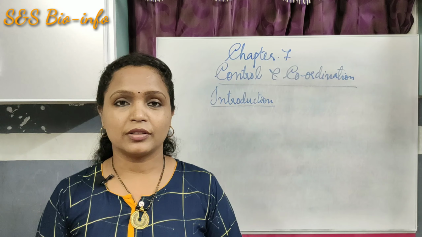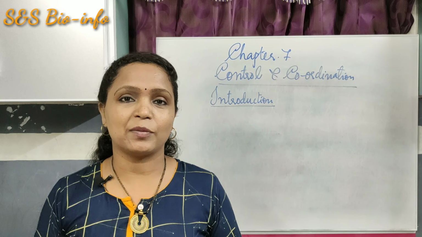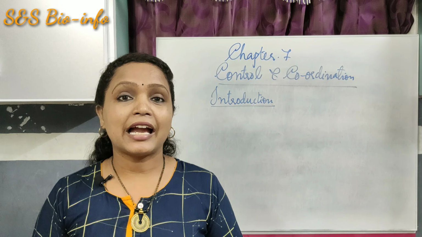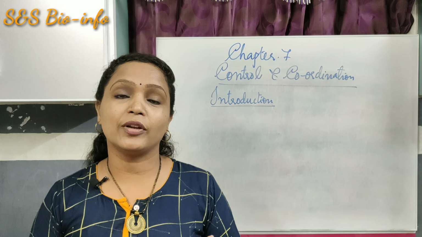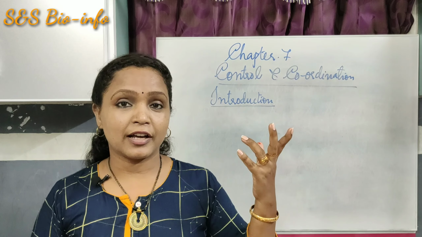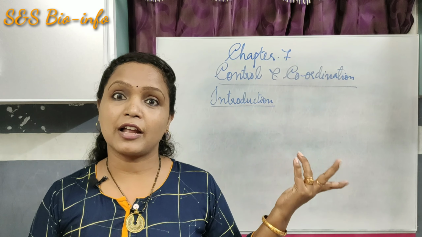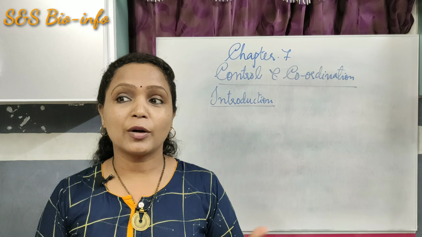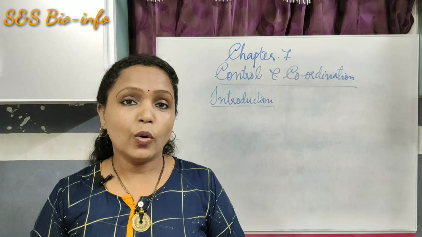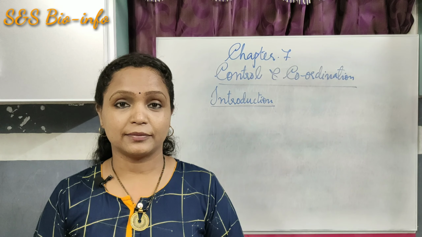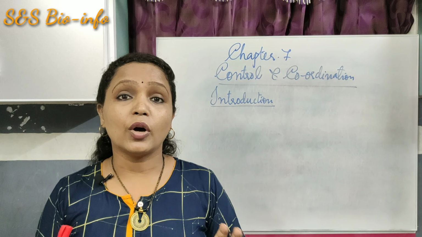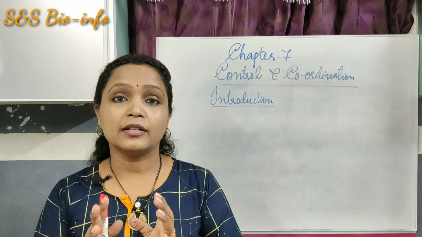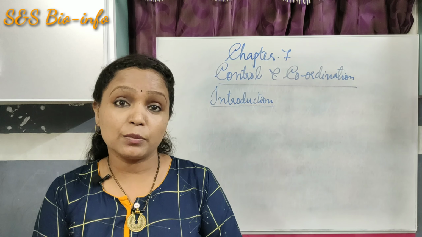When we look around, we can see different types of movement, such as children playing, cat running, buffalo chewing cud, then butterflies fly, birds fly, insects fly, and you are watching television, you are moving around here and there. All these are different types of movement. These are all not growth dependent movement. These are movements which are related to certain stimuli.